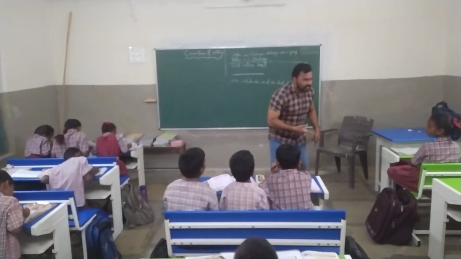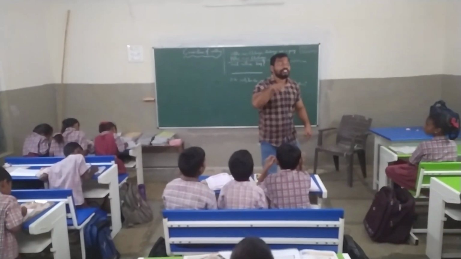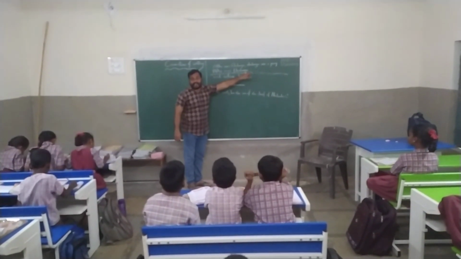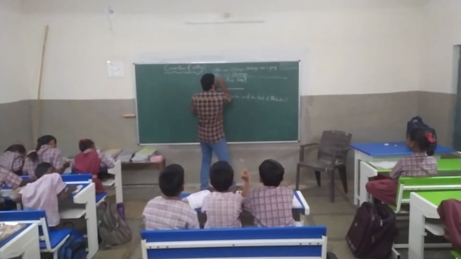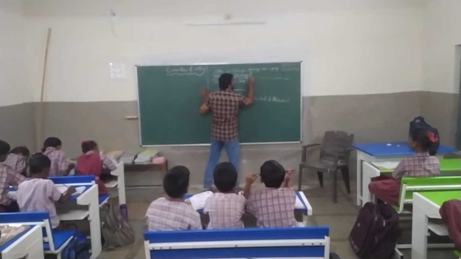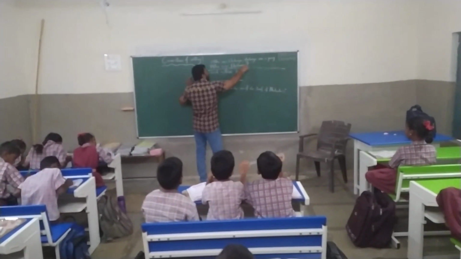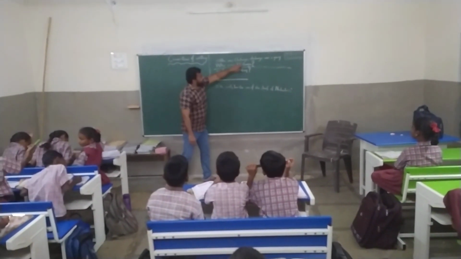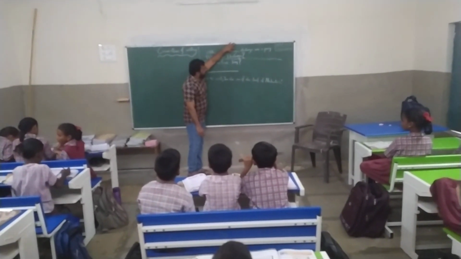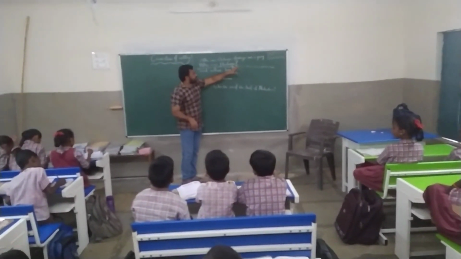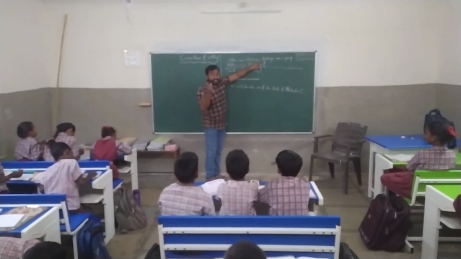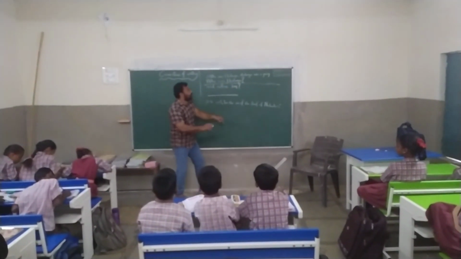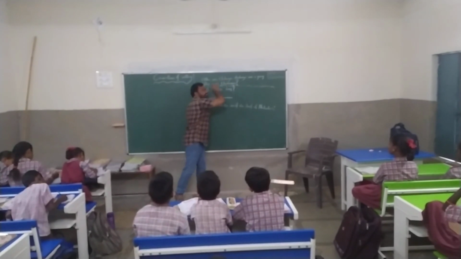Is this a sentence? No. What is this? A question. So here, instead of this full stop, what are we supposed to write? Question mark. Here, a question mark is needed. Instead of the full stop, we wrote a question mark. Did you understand? As this sentence is a question, we are supposed to write the question mark instead of the full stop. Clear?